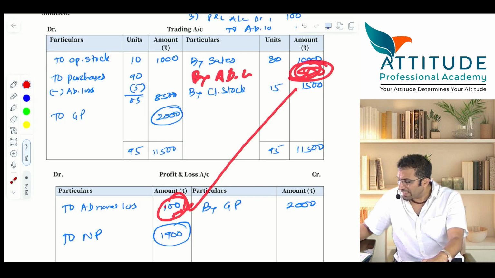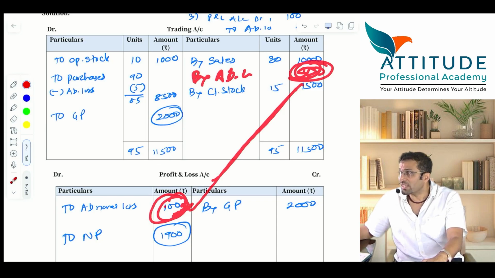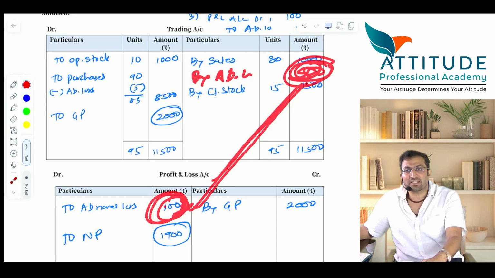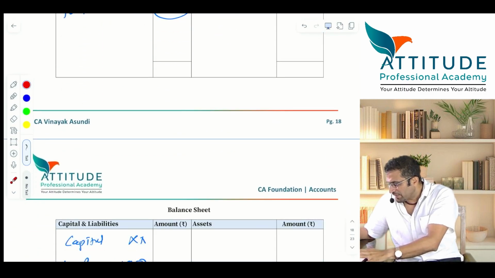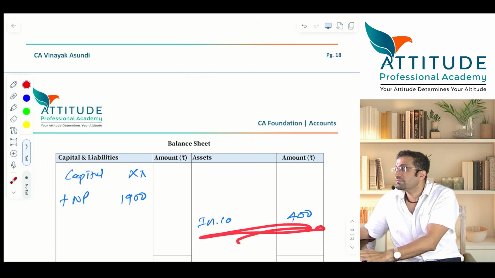So can there be by abnormal loss here? How much? 500. And here can I write 100? Yes. What does it mean? 500 is the abnormal loss. Transfer to P&L is only how much? 100. 400 is receivable from what? Insurance company. That will be reflected in your balance sheet. Everything is linked.